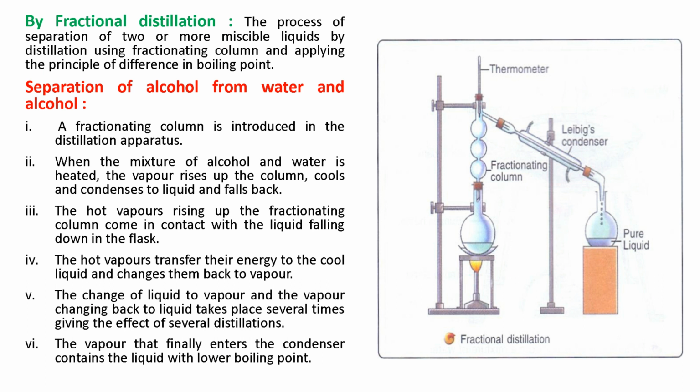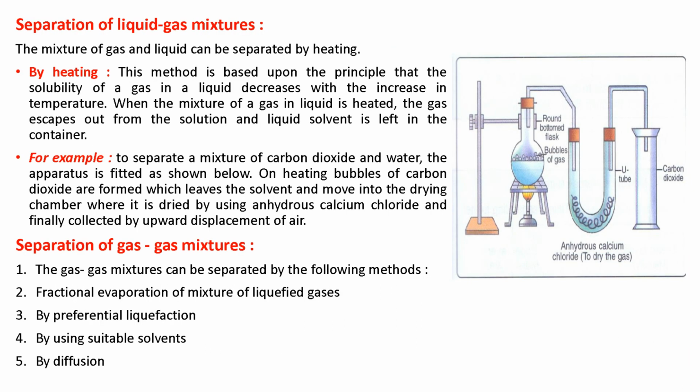So you can see in the diagram, this is a fractional distillation procedure and this is a fractional distillating column. This is the whole procedure of fractional distillation. The next is separation of liquid-gas mixture. How can we separate a liquid-gas mixture? So the processes are here.